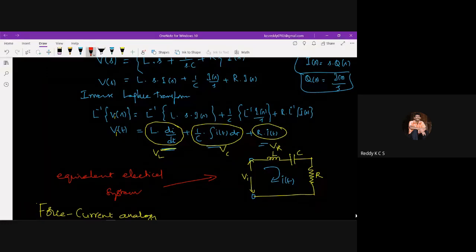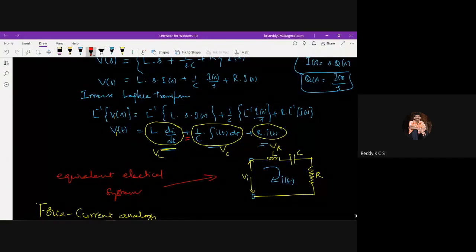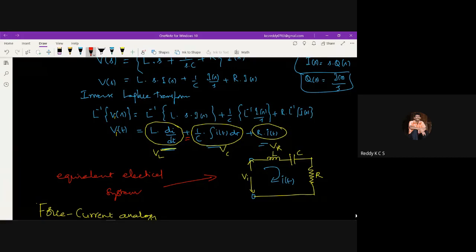If you look here, this is the voltage equation. Voltage is the sum of all the voltages, VL, VC and VR, across the inductor, the capacitor and the resistor. When they are connected in series, only then will the voltage be equal to the sum of the individual element voltages. That's why this equivalent electrical network is developed like this, by connecting the inductor, then the capacitor, then the resistor.